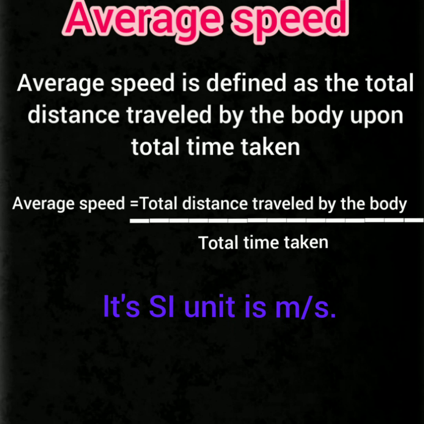Students, in case of non-uniform speed, when an object covers unequal distance in equal interval of time, we are unable to find out one speed with which an object is moving. So there is a need for another term that is known as average speed, which is defined as the total distance traveled by the body upon total time taken. Its SI unit is also meter per second.